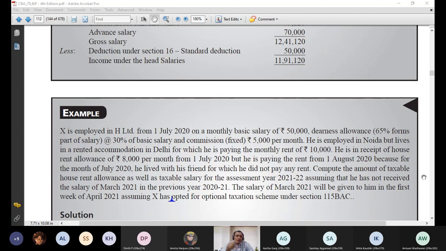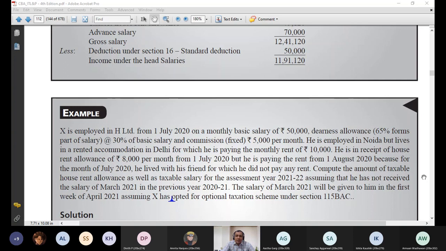Because if for the month of July you compute the 3 points of HRA, 50% or 40%, HRA received, rent paid minus 10% of salary, which Arman was asking about in the last question: for the month of July, how much is your rent paid? Zero, nil. So if for the month of July my rent paid is nil, my C point becomes nil. And when my C point becomes negative or nil, least is exempt, so nothing is exempt. By this logic, there is no need to do any hard work for the month of July 2020.